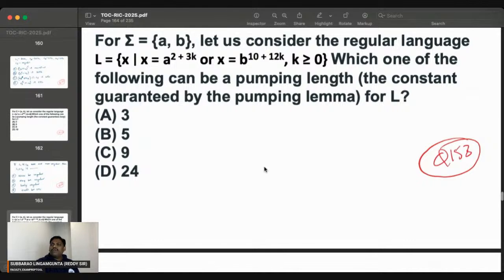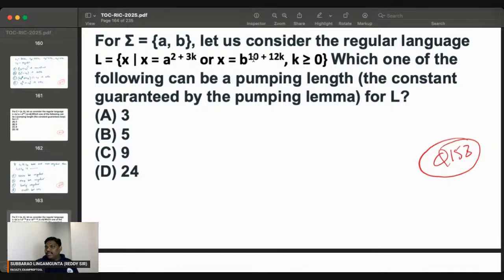Can you see this? a power 2 plus 3k, b power 10 plus 12k. Here, in the first part, the minimal string is of length 2. Next is length 5, next length 8. Every time 3 keeps on being added: first 2, then 2 plus 3 is 5, 5 plus 3 is 8, 8 plus 3 is 11. So the minimal string is 2, no loop, but after 2 a loop is required. So at 5 a loop is also required, 8 also, 11 also. In the first part, a loop is required from 5 onwards.